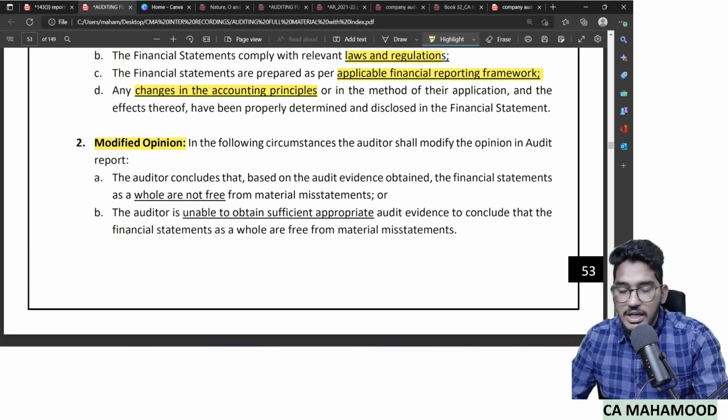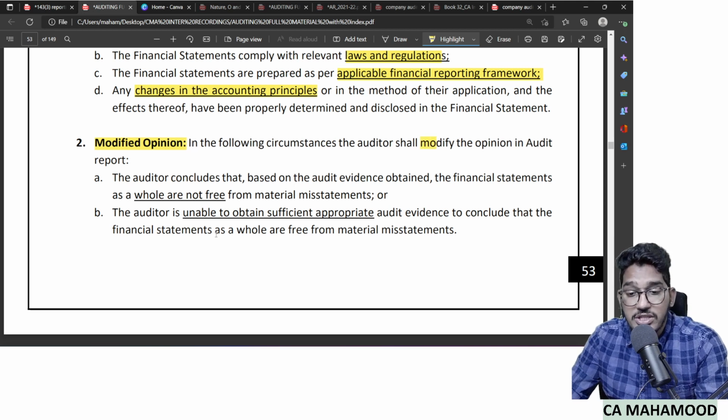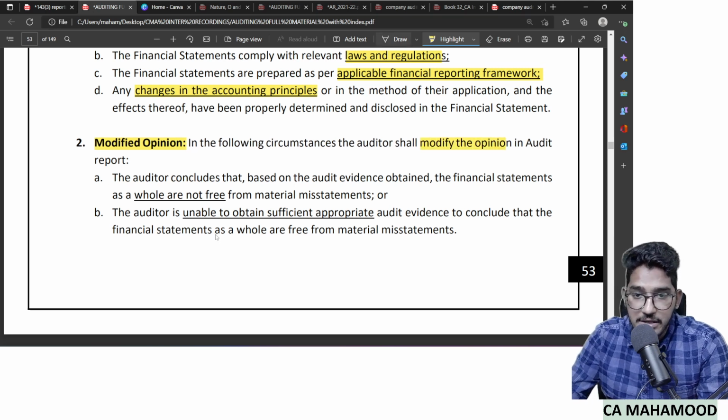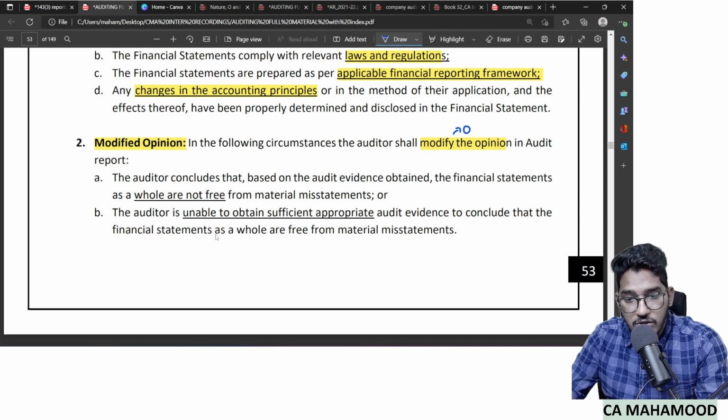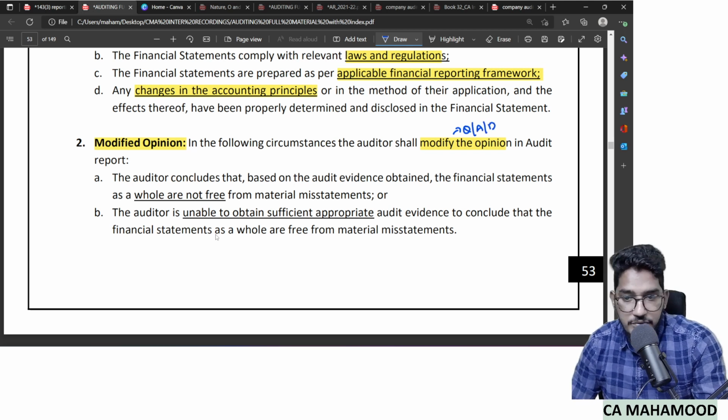Let us see. In the following circumstances, the auditor shall modify the opinion. When I say modify, that could be either qualified, adverse, or even disclaimer. In an audit report, in the following circumstances, the auditor should give a modified opinion.